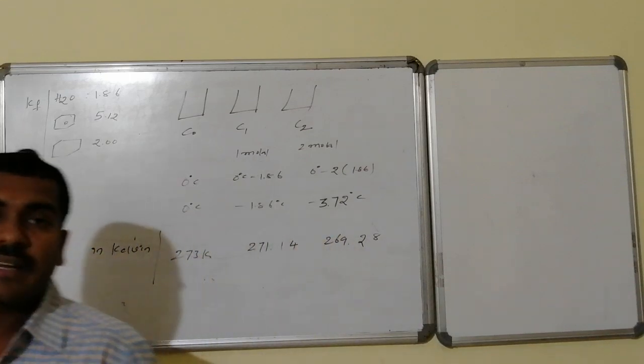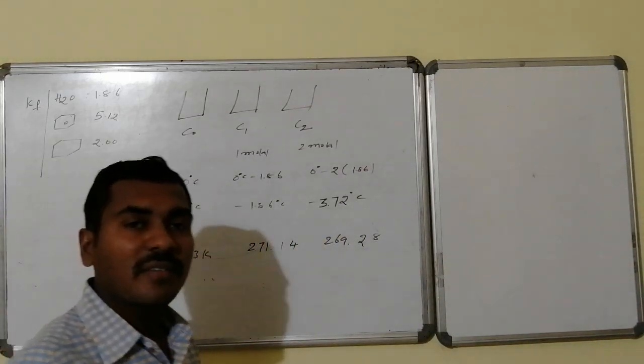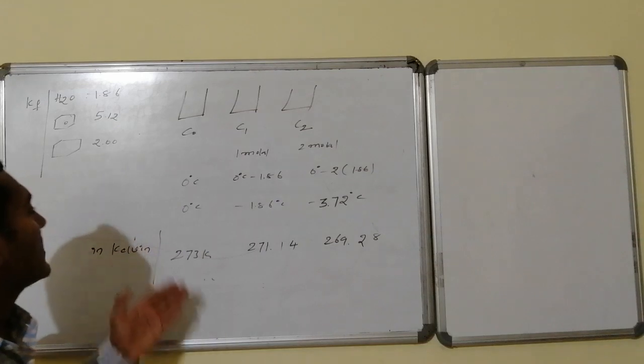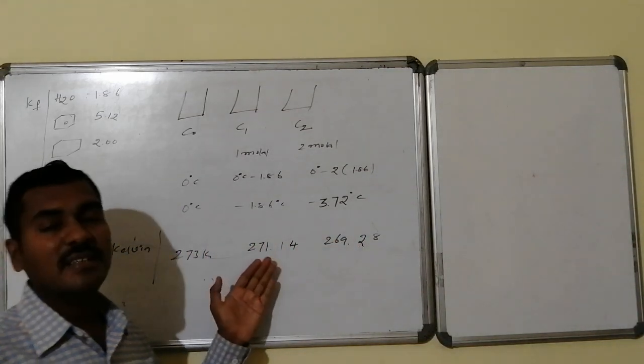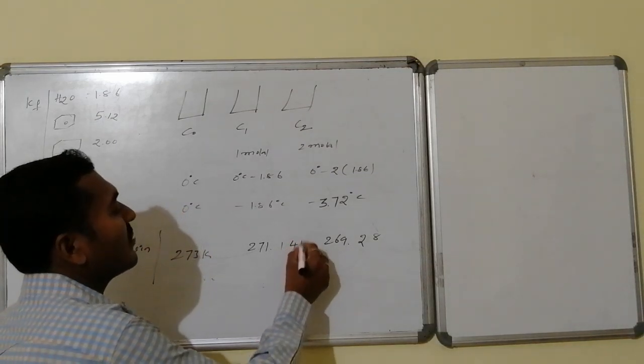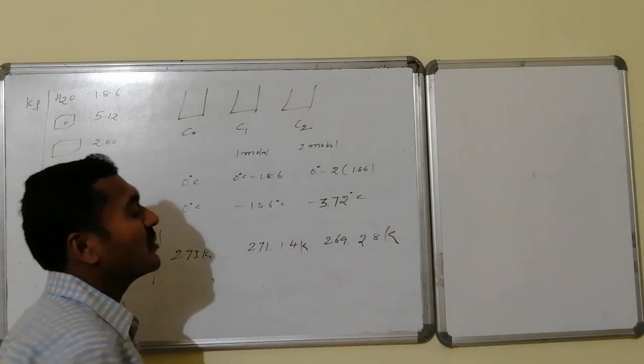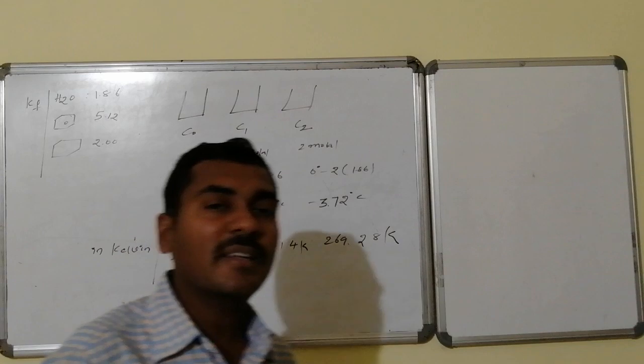In the Kelvin scale, 0 degree becomes 273 on addition of 273 in every case. This is 271.14 Kelvin, and this becomes 269.28 Kelvin.